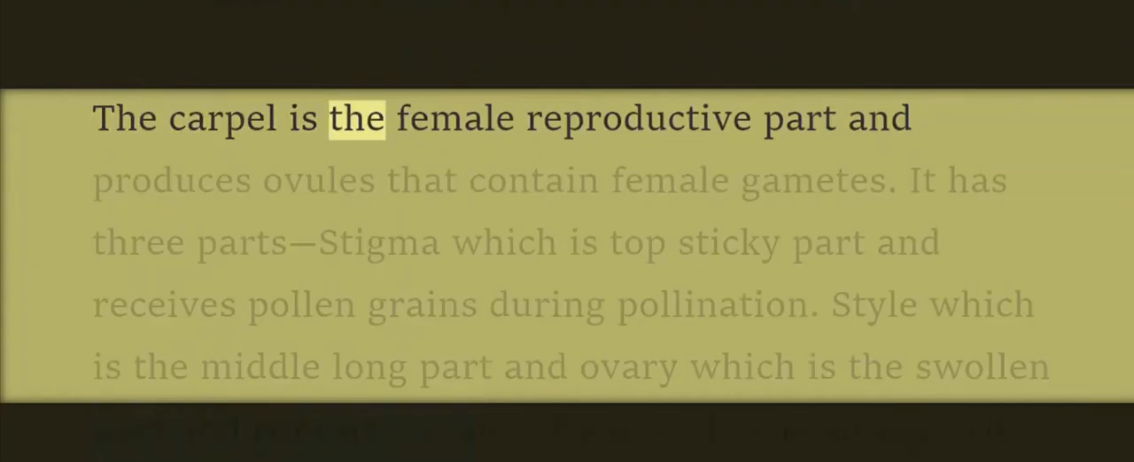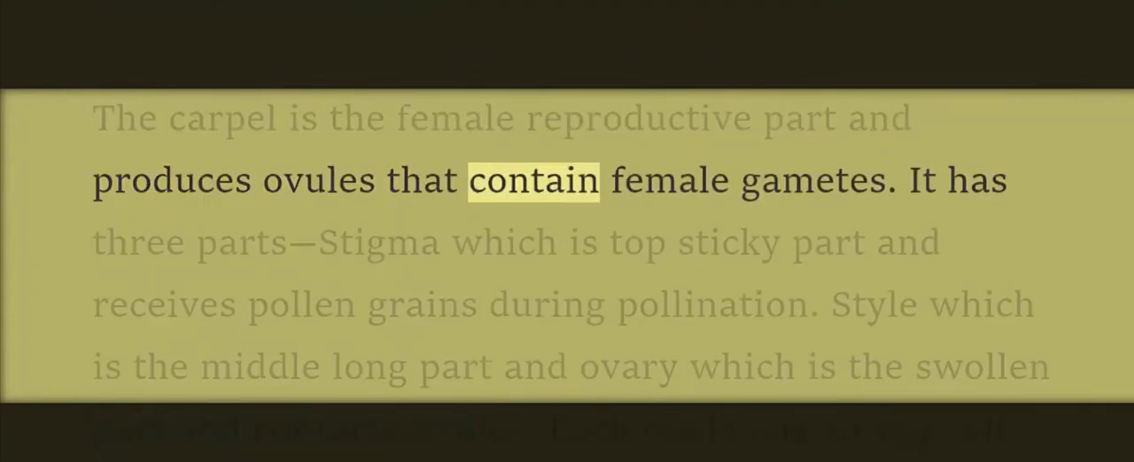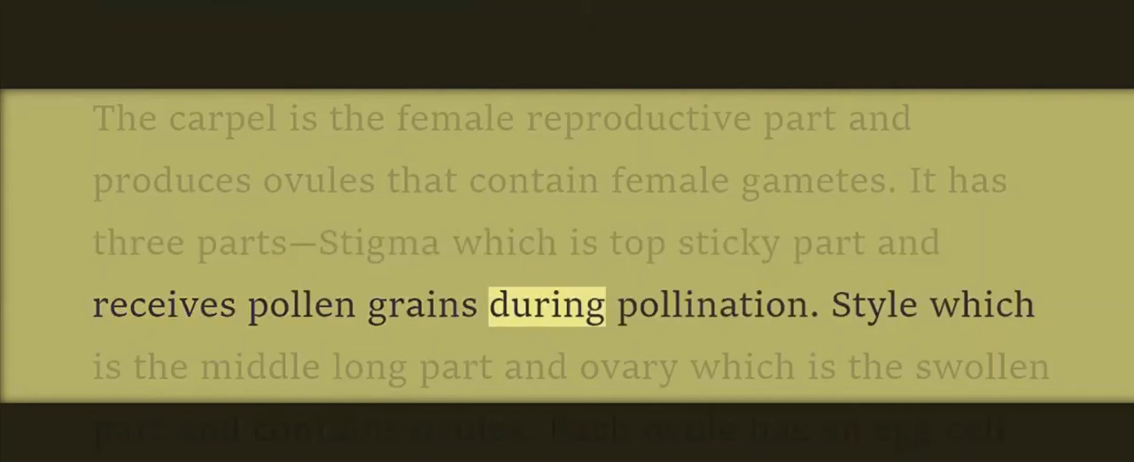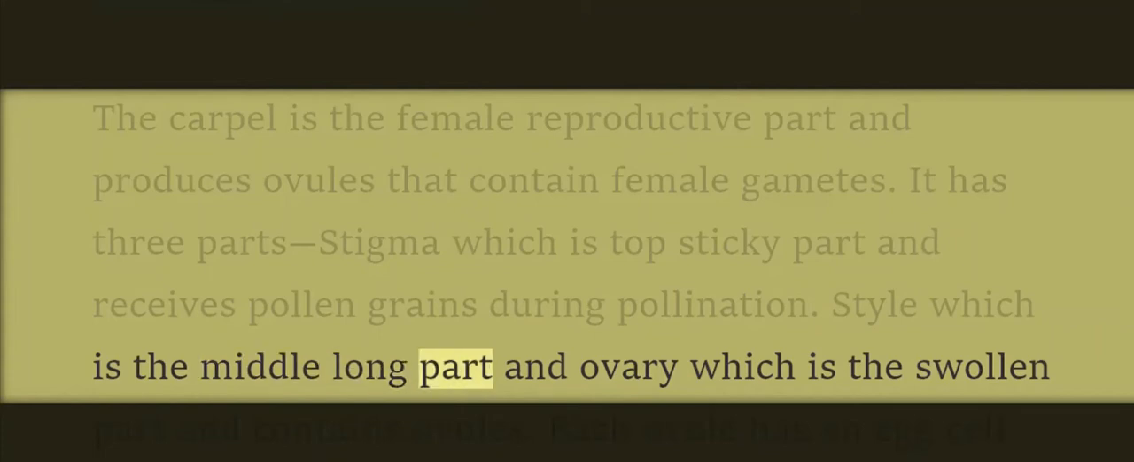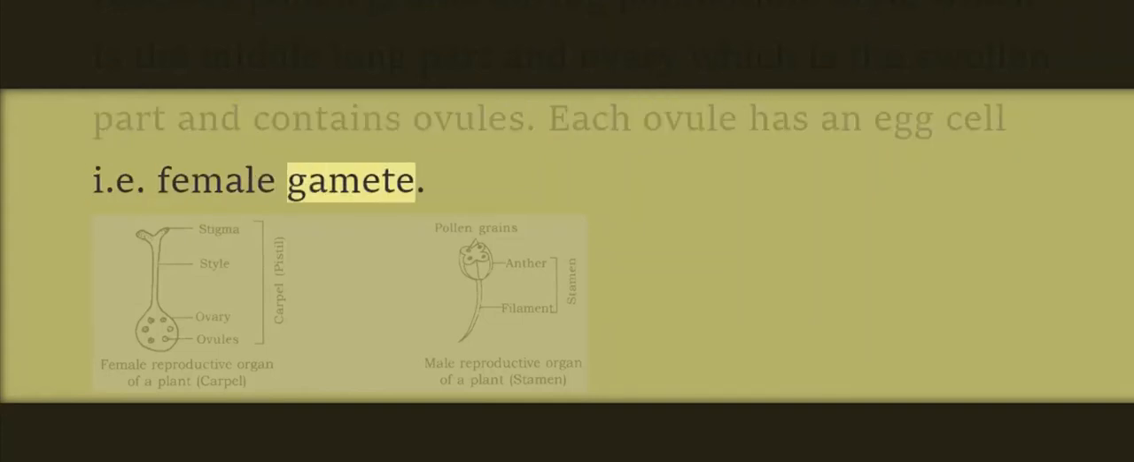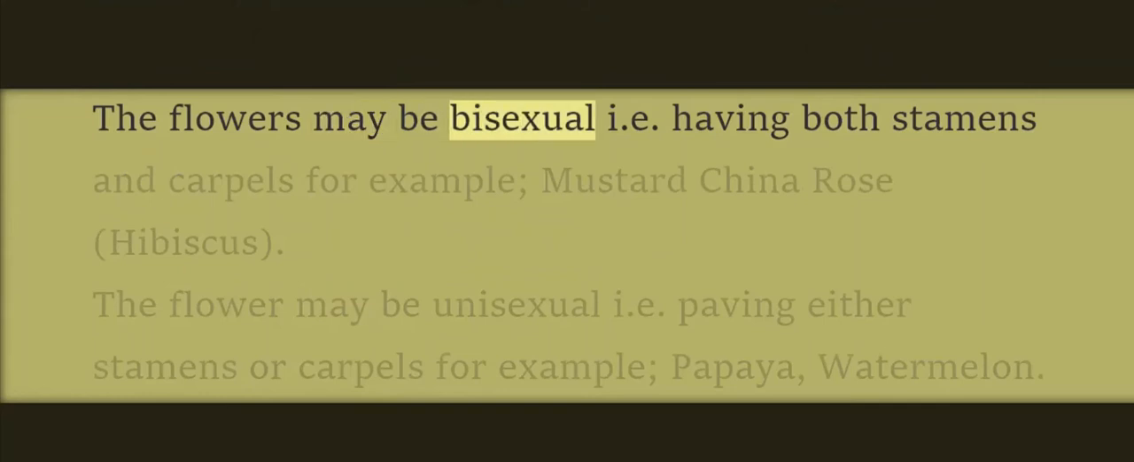The carpel is the female reproductive part and produces ovules that contain female gametes. It has three parts: stigma, which is the top sticky part and receives pollen grains during pollination; style, which is the middle long part; and ovary, which is the swollen part and contains ovules. Each ovule has an egg cell, i.e. female gamete.